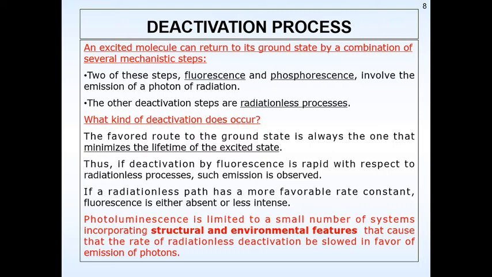Now, what are the different types of deactivation processes? The favored route to the ground state is always the one that minimizes the lifetime. That means the lesser the lifetime of the excited state, the more easily it can return back to its ground state. So, if the deactivation process of fluorescence is favorable, then fluorescence is observed. But if the deactivation procedure of a radiationless process is favorable, then definitely radiationless processes happen. If at all fluorescence is to happen, that means its deactivation procedure should be more favorable than that of the radiationless procedure.